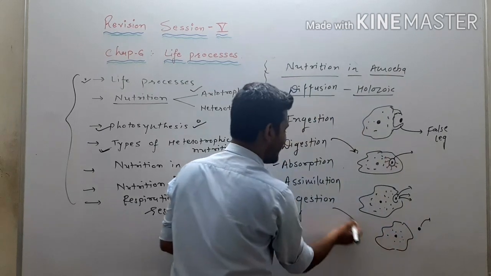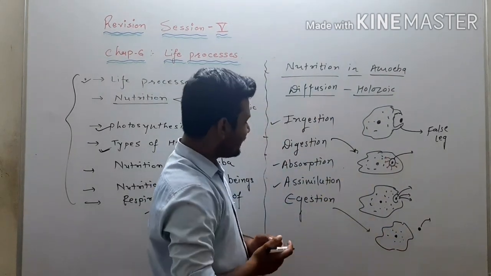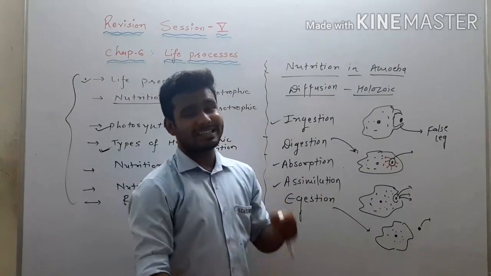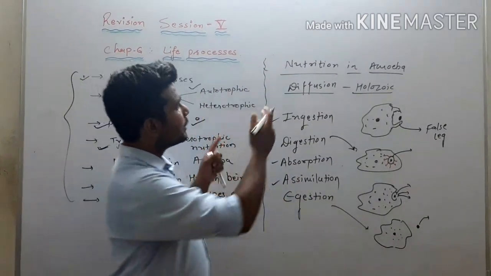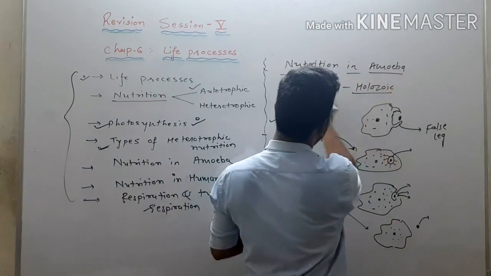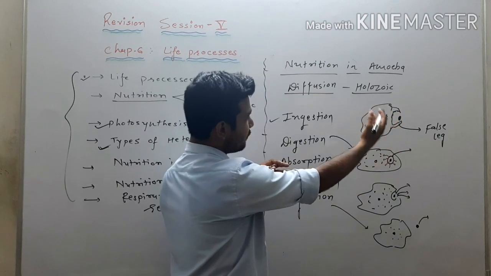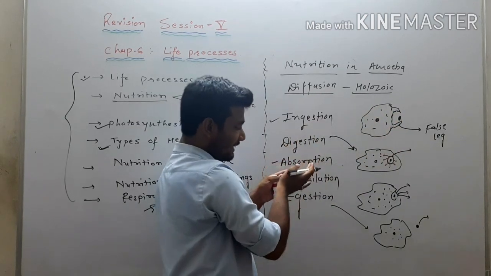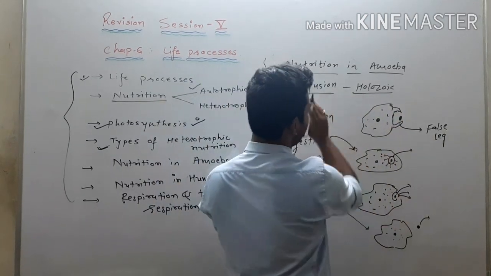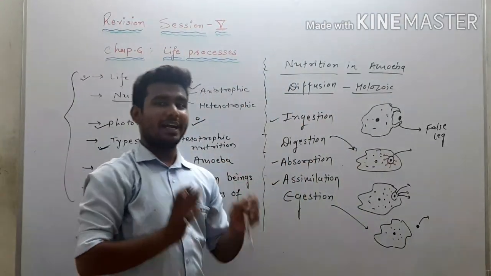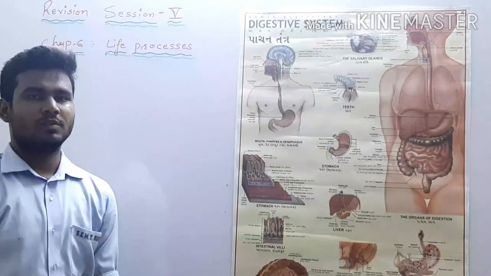And the last step, that is our egestion, right? So this way, by ingestion, digestion, absorption, assimilation and egestion, nutrition in amoeba is done. Here the food is diffused, and the excretion is also done by the process of diffusion, and amoeba performs holozoic mode of heterotrophic nutrition.